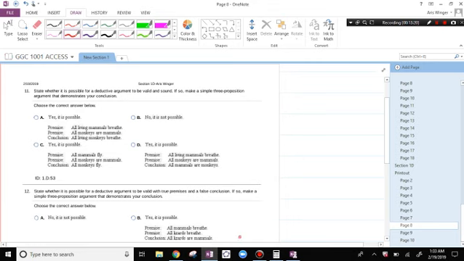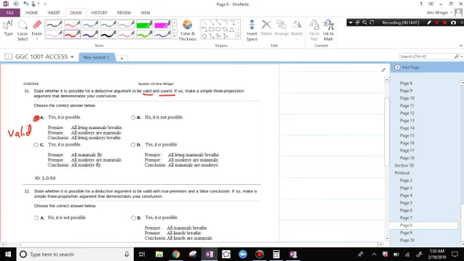State whether it is possible for a deductive argument to be valid and sound. If so, make a simple three proposition argument that demonstrates your conclusion. Can you be valid and sound? Yep, we're just looking for something that's sound. So yes, it's possible. All living mammals breathe. All monkeys are mammals. All living monkeys breathe. That is valid, and everything here looks absolutely true, so that makes it also sound.